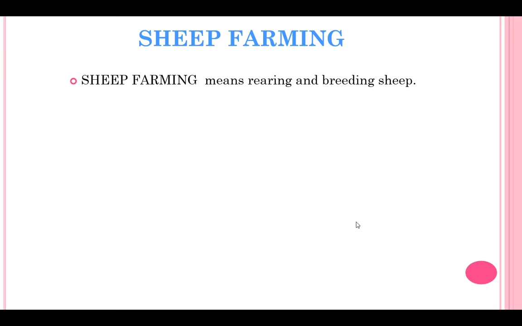Now in this session, we are going to study about sheep farming. Sheep farming is nothing but rearing of sheep and breeding the sheep. That means you all have seen which animals will provide us wool. Have you all seen in yesterday's session, students? Yes, ma'am. Okay.